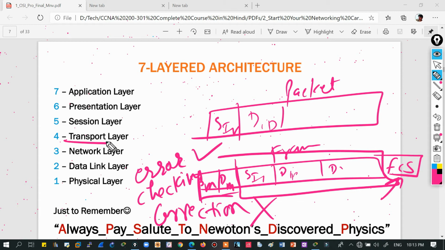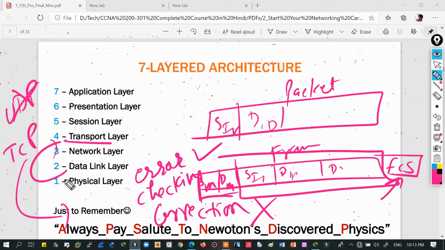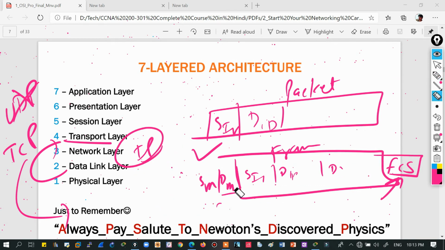Data is resent at the transport layer. It will notify the transport layer, and if we are using TCP, then the data retransmission will happen. And if we are using UDP, then we know that there will be no retransmission of data, right? Packets will simply be dropped. So this is the kind of information. IP addressing will be in your packet and MAC addressing will be in your frame.